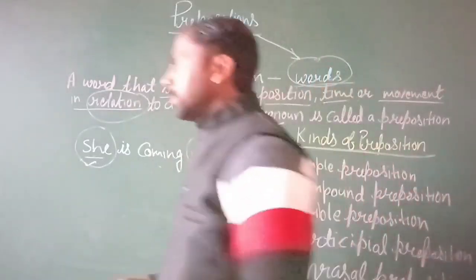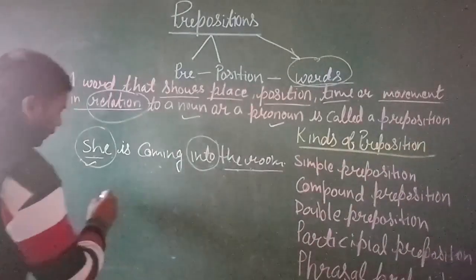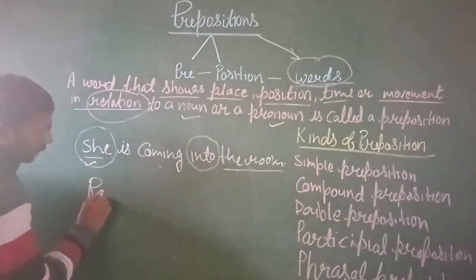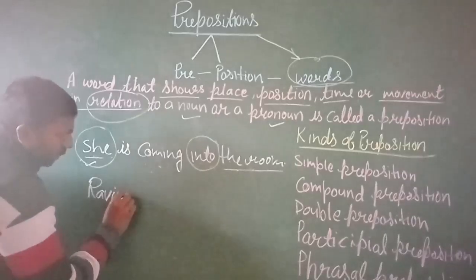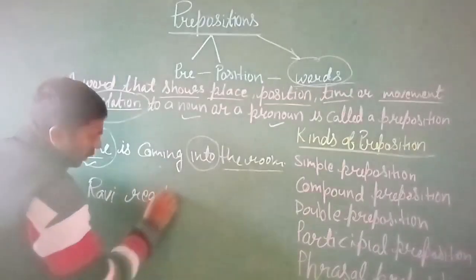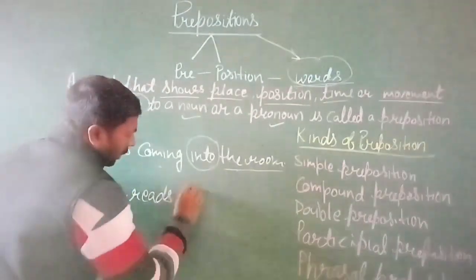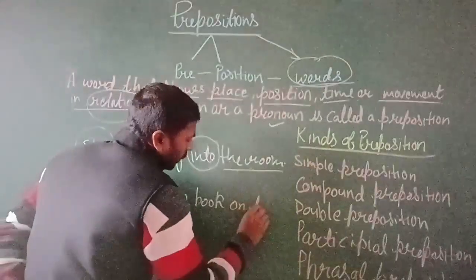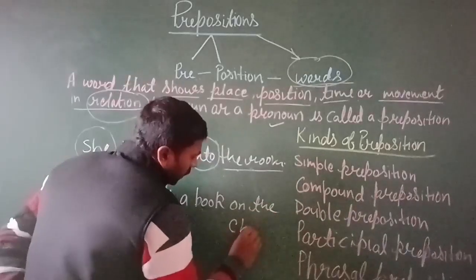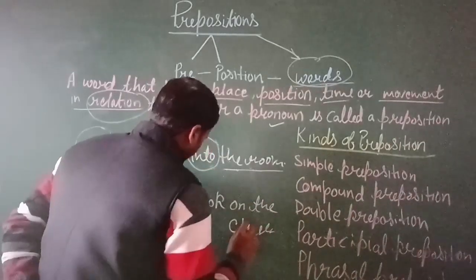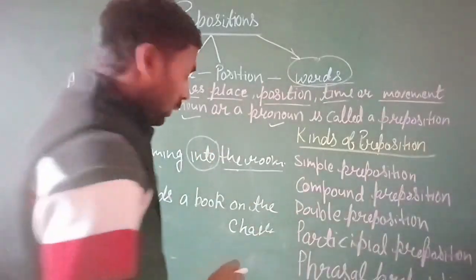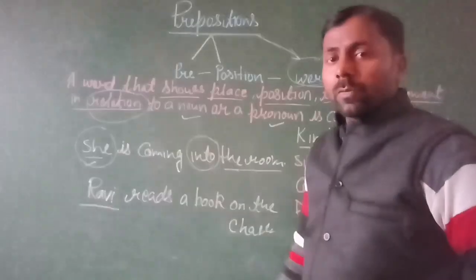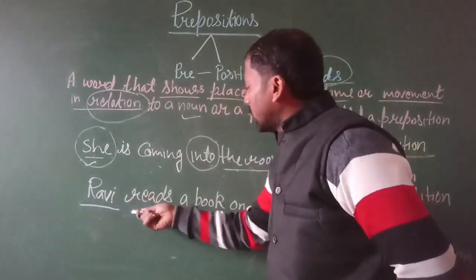Take another example: Ravi reads a book on the chair. Here Ravi is a noun, and he reads a book.